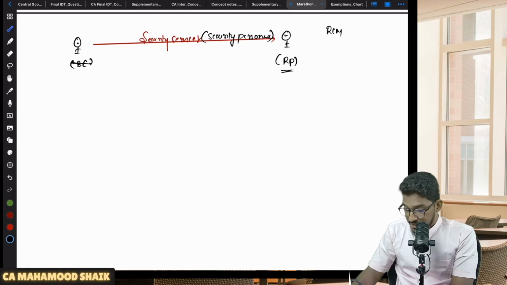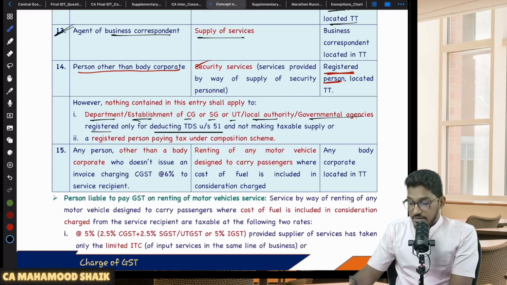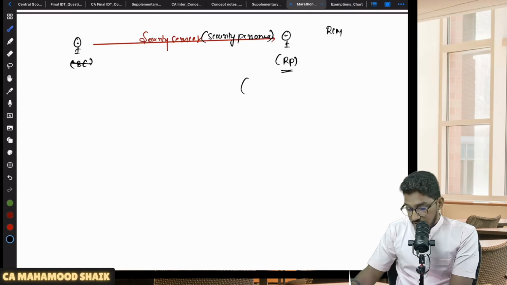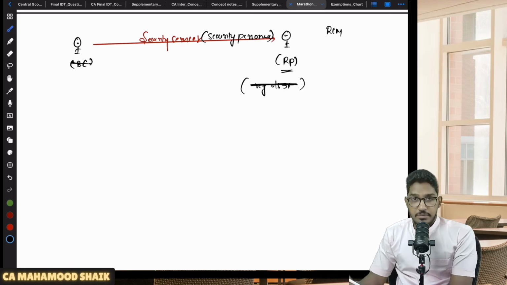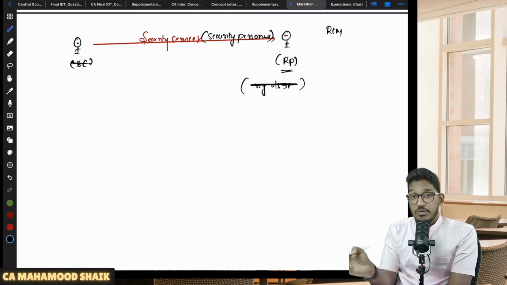So the recipient is a registered person. But if the recipient is a department or establishment of central government, state government, union territory, local authority or government agency who have taken registration only for deducting TDS under section 51, not for making any taxable supply, then RCM will not become applicable. Then forward charge mechanism will become applicable. Don't say exempt.